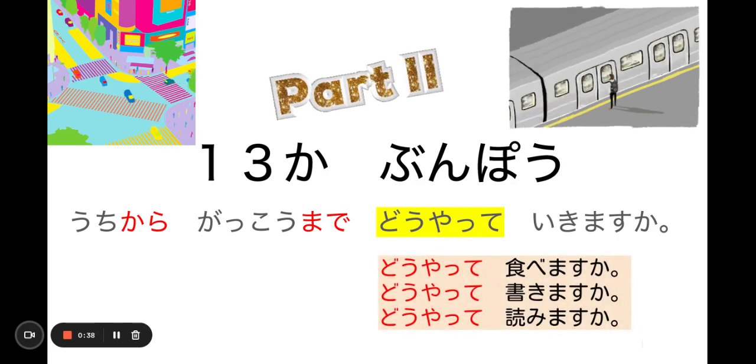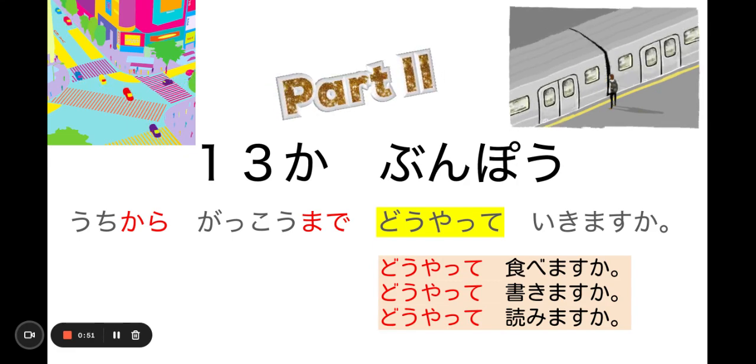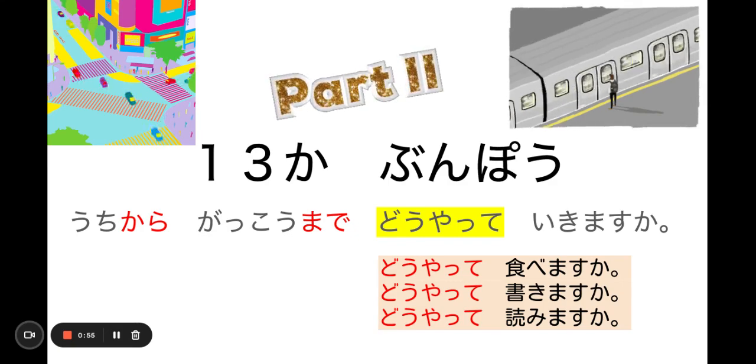どうやって食べますか? Let's say there is some kind of a very intricate, complicated looking food in front of you. Oftentimes, Japanese food can be tricky and you don't know where to begin, how to eat. You can ask, どうやって食べますか?